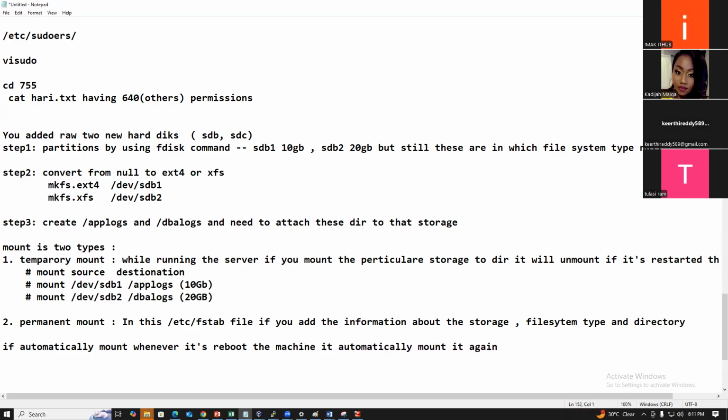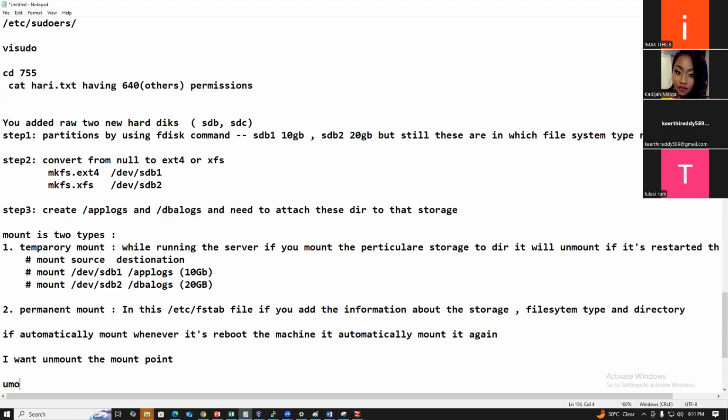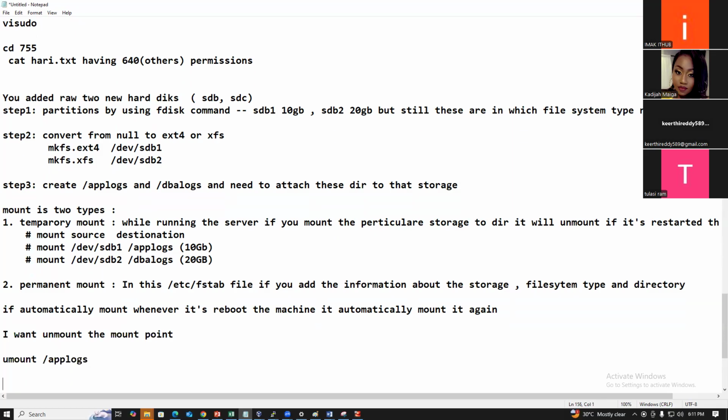And if I want to unmount the mount point, what is the command? umount, under the mount point, for example applogs.